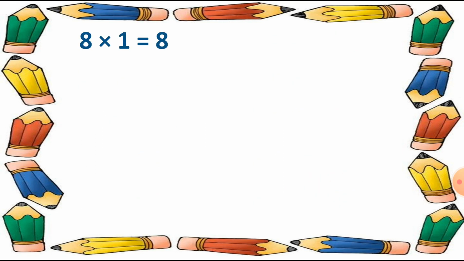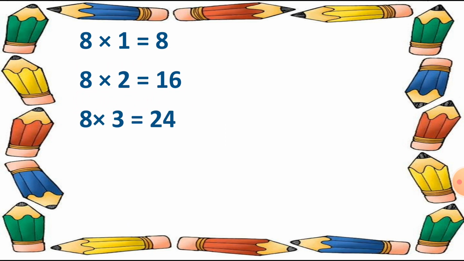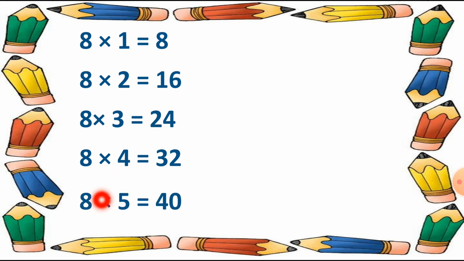So let's start the table number 8. 8 1s are 8. Then 8 2s are 16. Then 8 3s are 24. Then 8 4s are 32. Then 8 5s are 40.